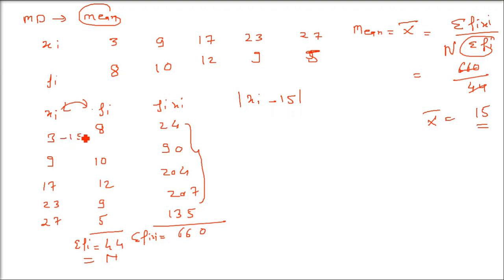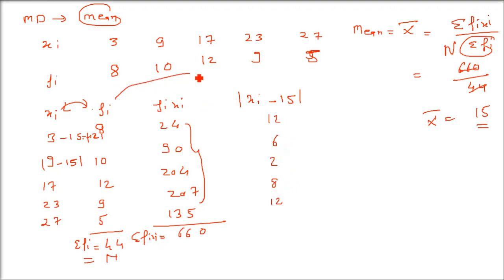So everything remains the same. That is 3 minus 15, 9 minus 15, 17 minus 15, 23 minus 15 and 27 minus 15. Whatever it comes, take the modulus, the absolute figure. No negative sign. So 3 minus 15 is minus 12, which is 12. 9 minus 15 is minus 6, which is 6. So 12, 6, 2, 8, 12, like this numbers will come.